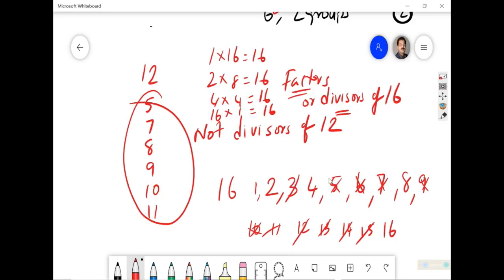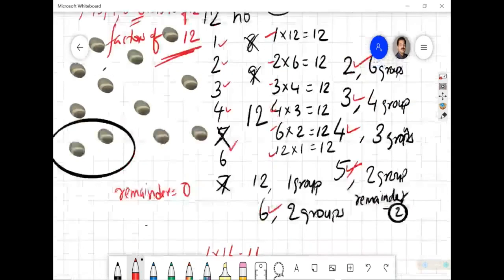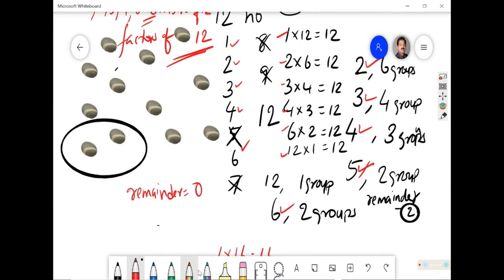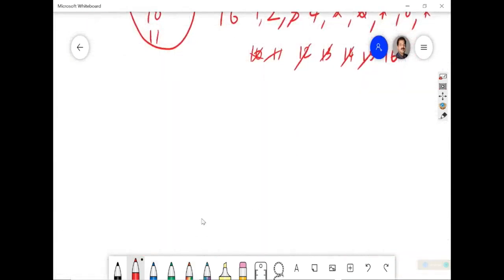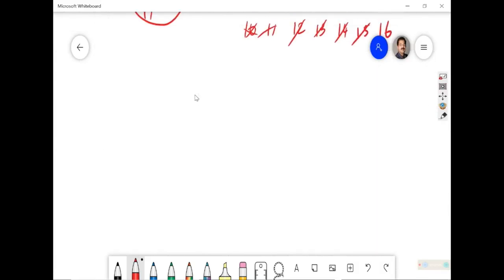Understood my dear students? If we know the multiplication table, this will be understood quickly. In your textbook, something is asked: what are the factors of the following numbers? Certain numbers are given there, like 8. If they ask the factors of 5, you know 5 can be divided by 1 then 5.